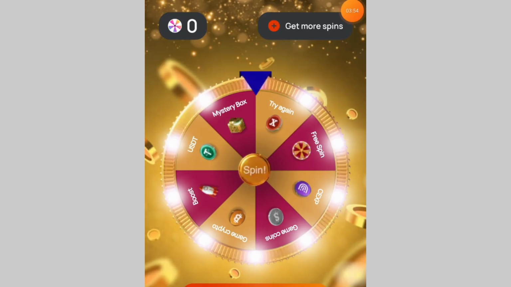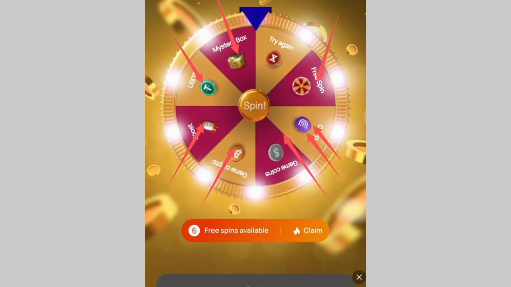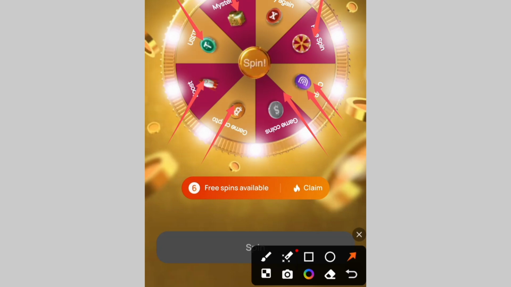You can see that there is a wheel over here, and on this wheel you have many things that you can get. You have USDT. It's not only USDT that you can get, there are other things. You have boost over here, you have game crypto, you have game coins, XP. This is the free point, so you can also get free points. You have free spin too, because you can see over here that they wrote 6 free spins available. So if you finish these 6 spins, you have to come back after some time. But if you are lucky and get this free spin on the wheel, you can spin again for free.